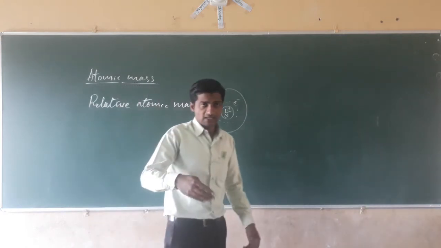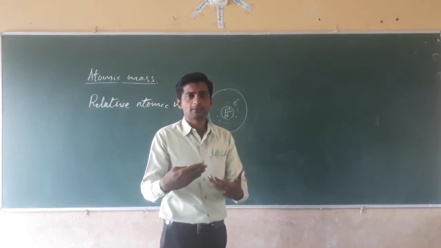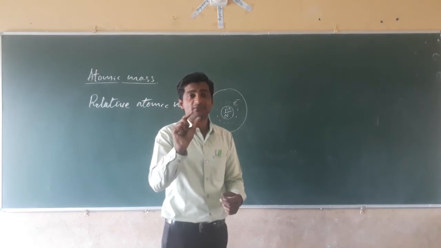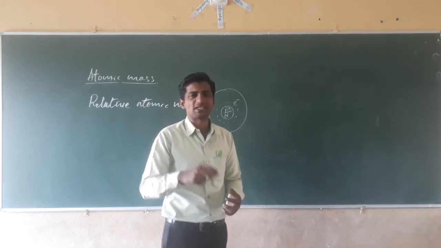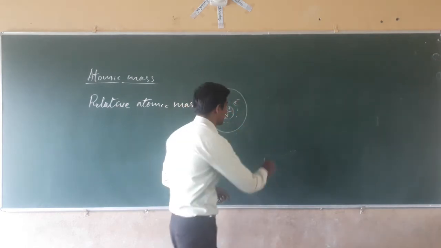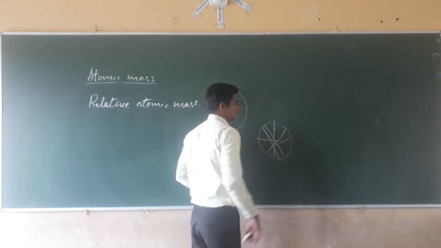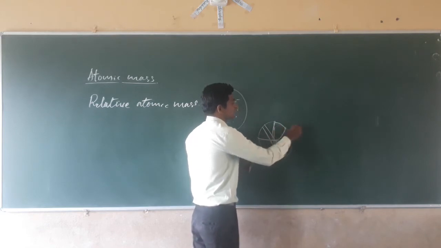A seller divided a watermelon into 12 parts, and he is going to sell different fruits, small fruits, in relation to the 12th part.